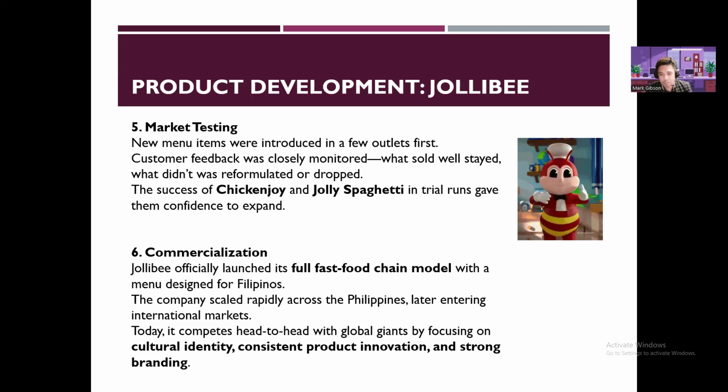For example, in Vietnam and in Thailand, their spaghetti sauce is not as sweet as in the Philippines. I tried it, of course, even their burger. And in fact, I think it's in the US where I tried Jollibee that they don't have rice. So imagine Jollibee without rice.